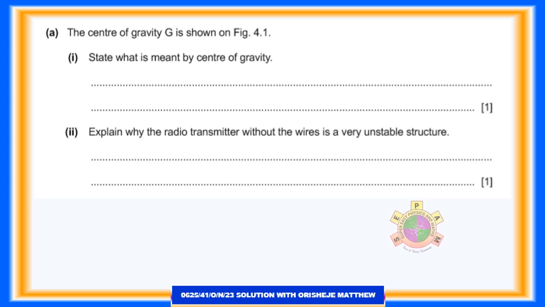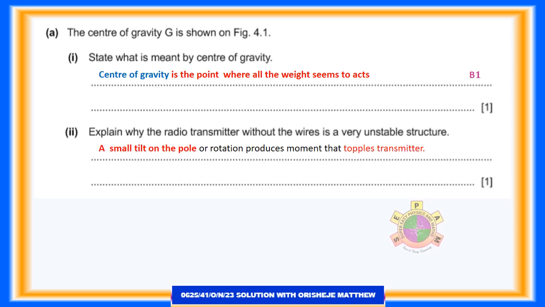Question 4a. 1. State what is meant by center of gravity. For 1 mark. Answer. Center of gravity is the point where all the weight seems to act. Question 4a. 2. Explain why the radio transmitter without the wires is a very unstable structure. For 1 mark. Answer. A small tilt on the pole or rotation produces a moment that topples the transmitter.